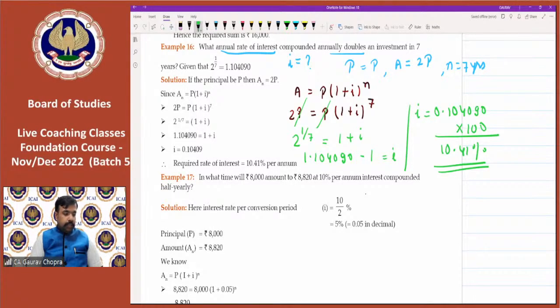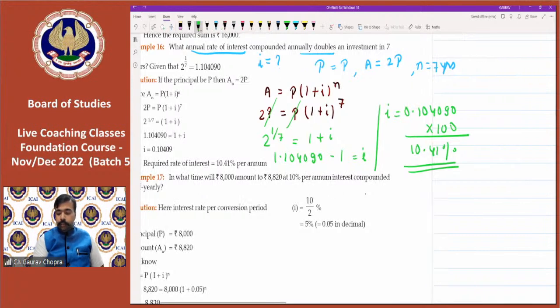Zeba says my answer is visible. Yes, it is visible, Zeba. Then Srinidhi says I am getting the answer 0.0041. You can recheck your calculations. Okay. Then Rahul says please repeat the last one again. Okay. So let me explain that.